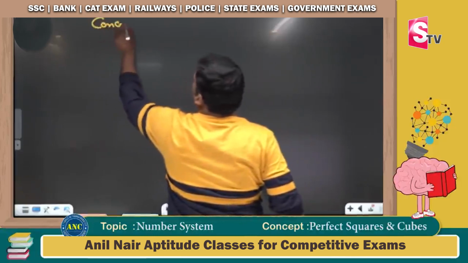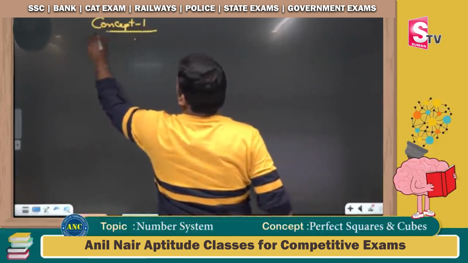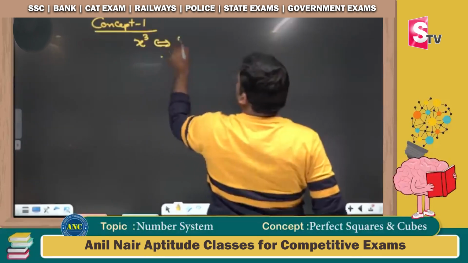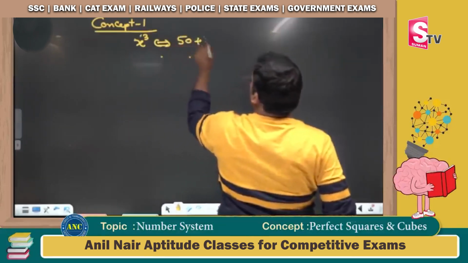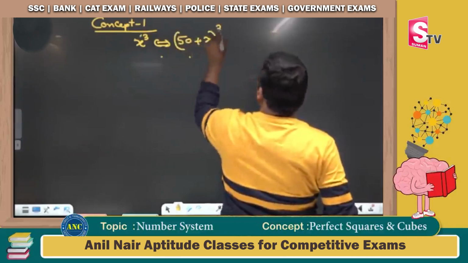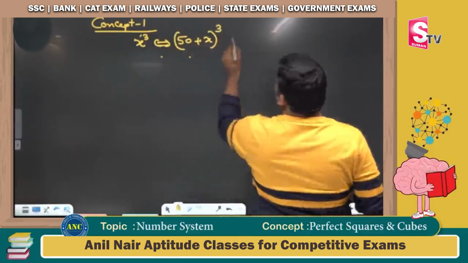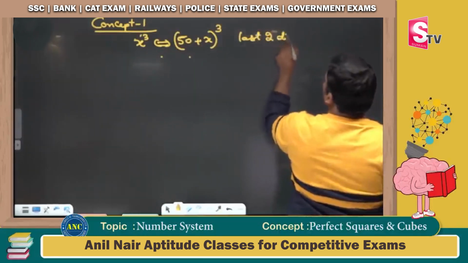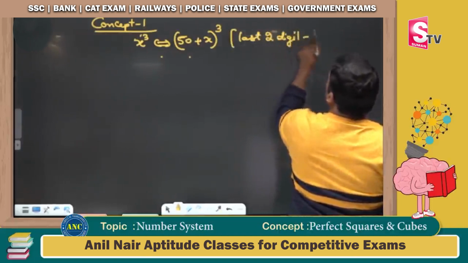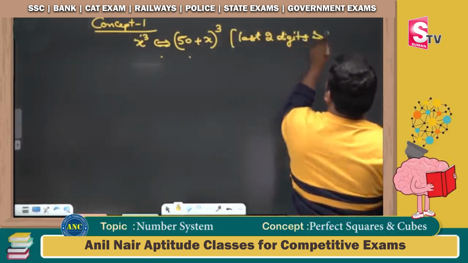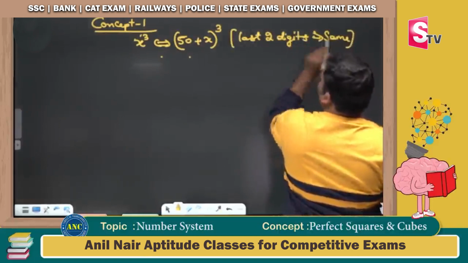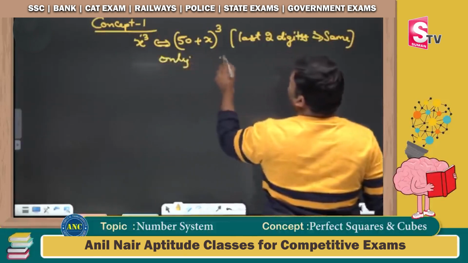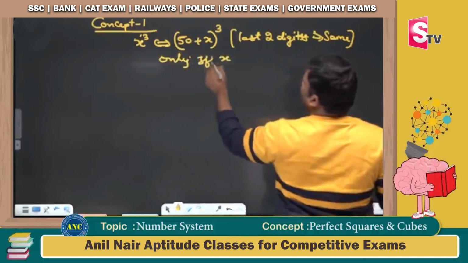Concept 1. In my class, only concepts will be there. If I cube a number, 50 plus x whole cube and x cube, the last two digits will be the same, only if x is even. Please make a note of this.